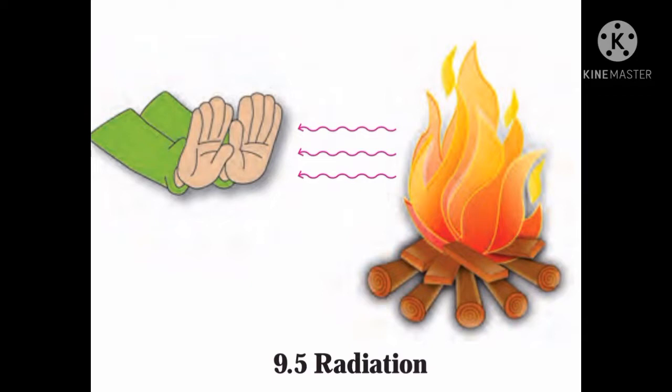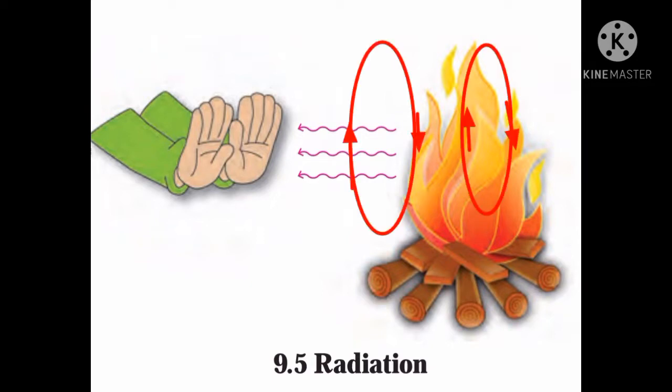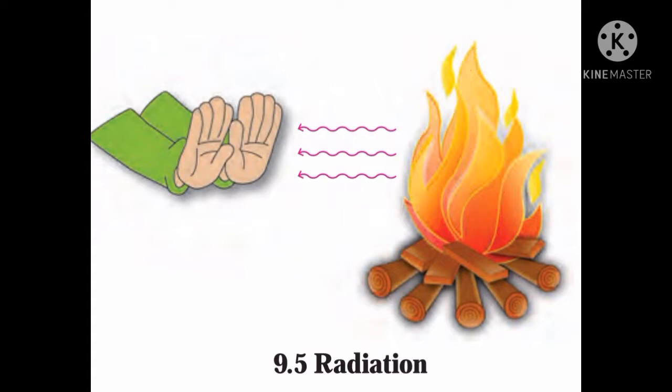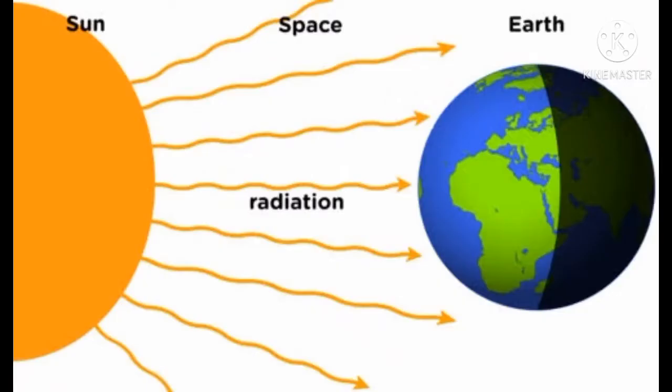You will say that maybe it is because of the convection, but the convection current is upward and downward, not side by side. And as there is no metal between the bonfire and you, there is no conduction also. So as there is no conduction and no convection, there is a third mode of heat transfer, that is called the radiation. It means this bonfire radiates the heat in all possible directions and we will get it. This is the radiation.